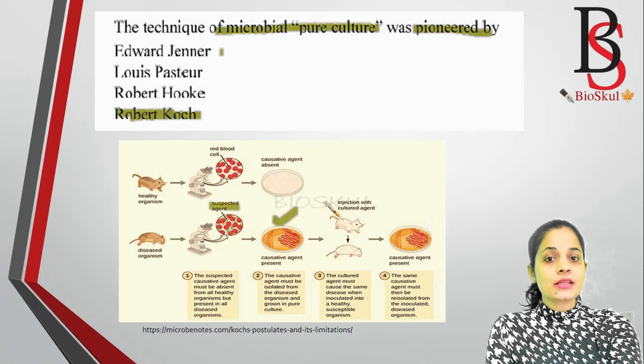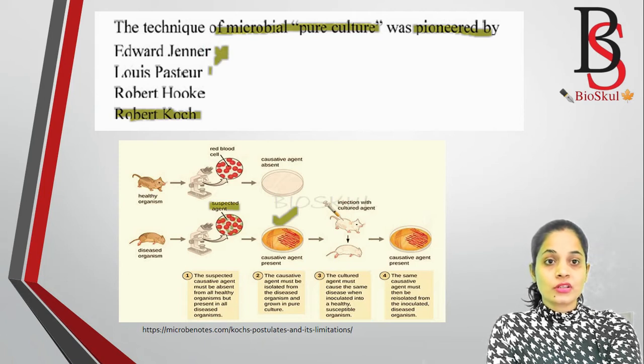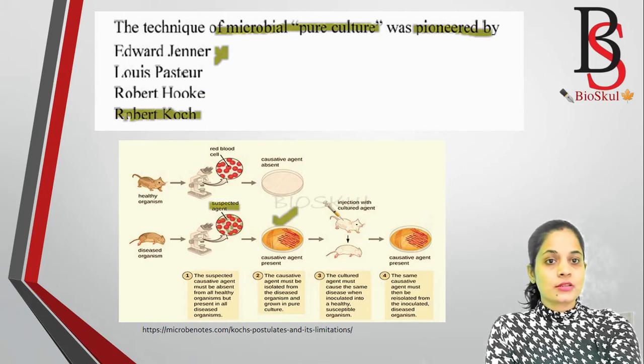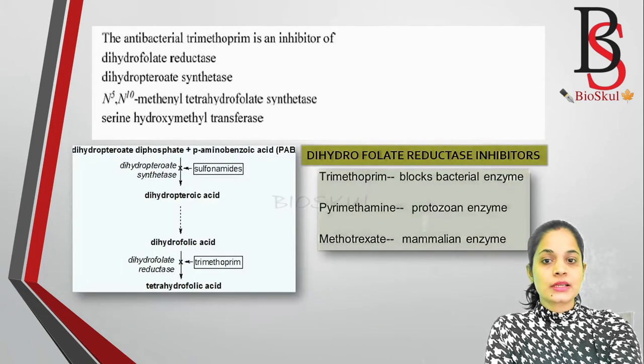Edward Jenner is well known for discovering the vaccine for smallpox, so this is not the correct answer for this question. Louis Pasteur is well known for the germ theory. Robert Hooke discovered the cell. So the correct answer is Robert Koch. Let's proceed to the second question.